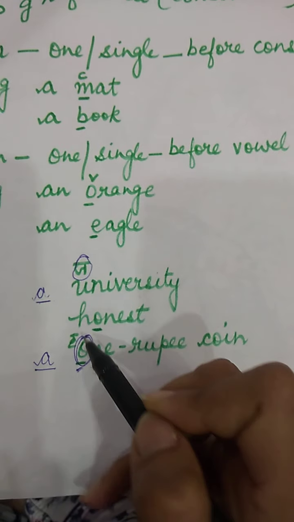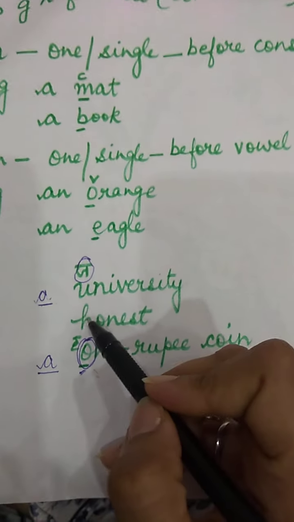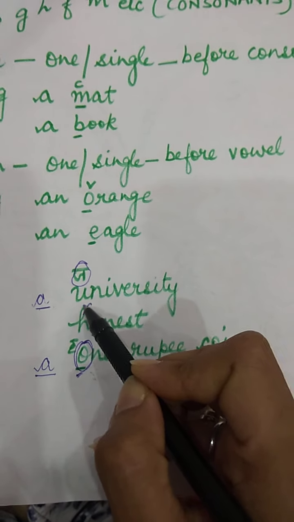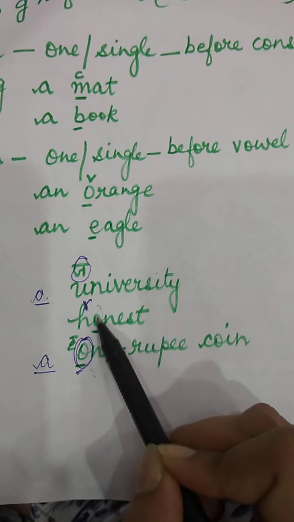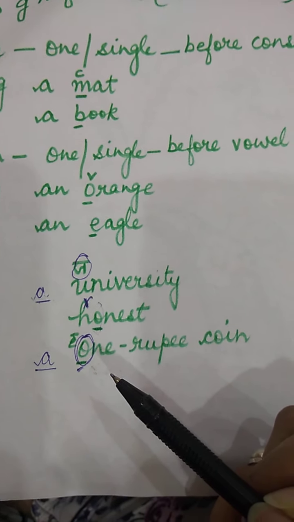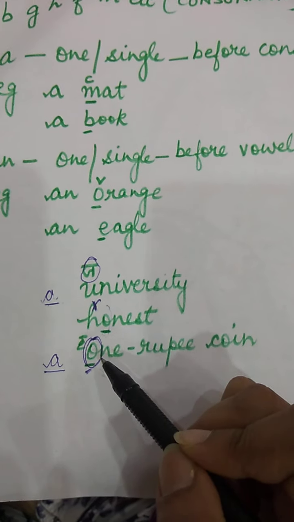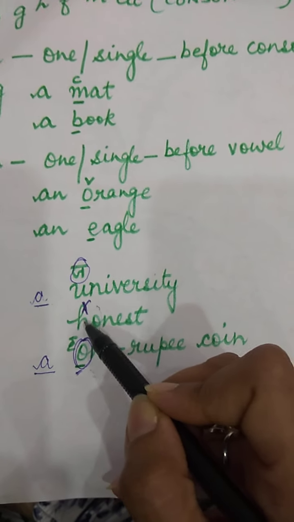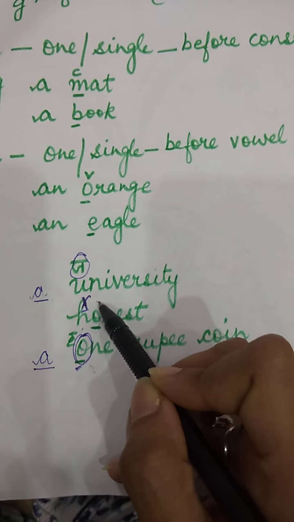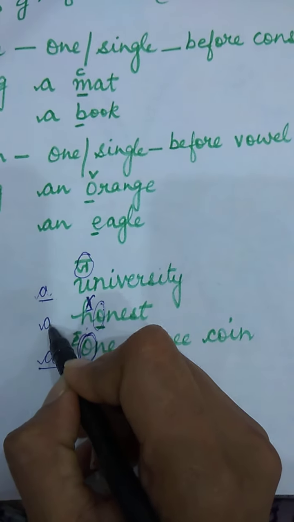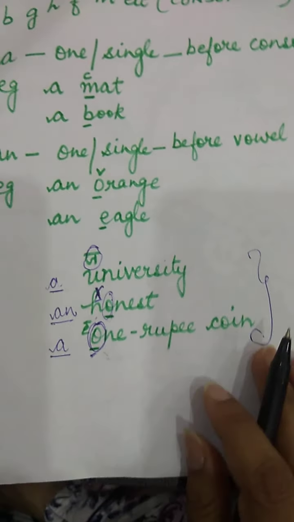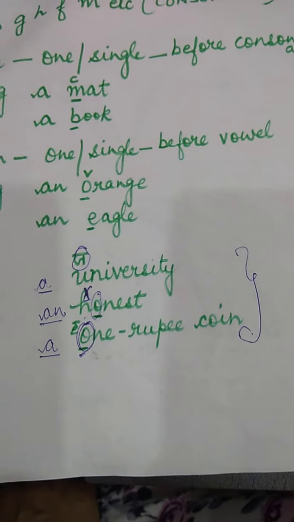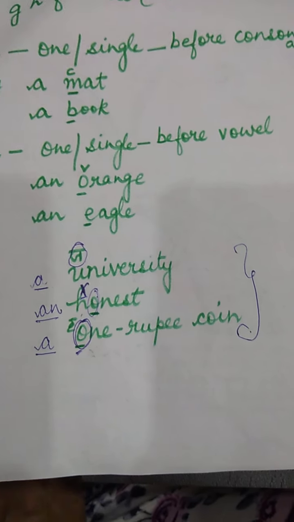And the third one is honest. This is a very common word. Although it starts with a consonant, when we pronounce this word, the sound comes of O, that is a vowel. Honest. H is silent over here. Although it is starting with a consonant, the sound of a vowel is there. So we'll write an honest man. So these three are the exceptions, children. Keep them in mind: a university, a 1 rupee coin, an honest man. Okay. This was all about a and an.